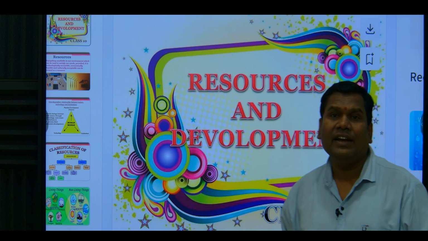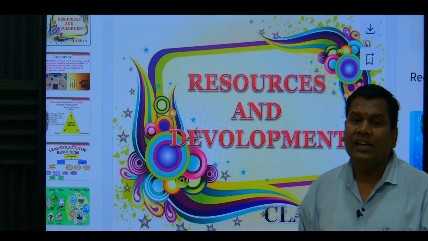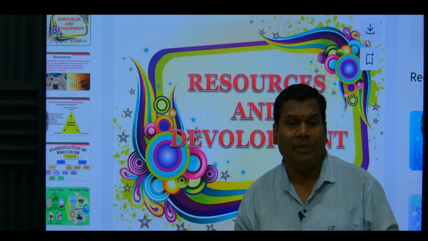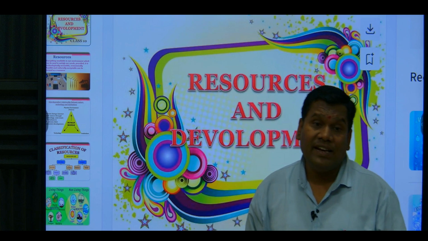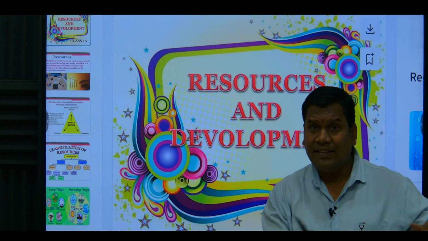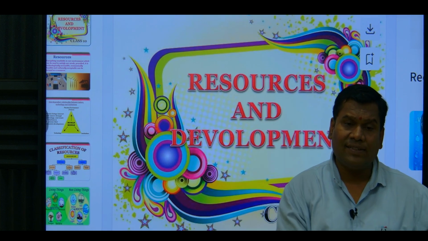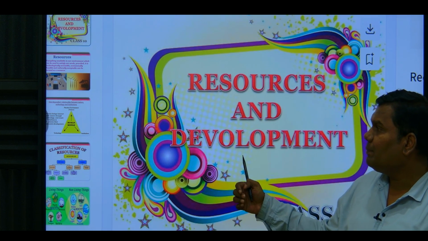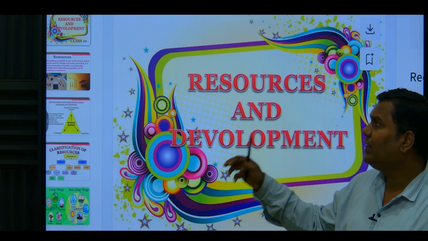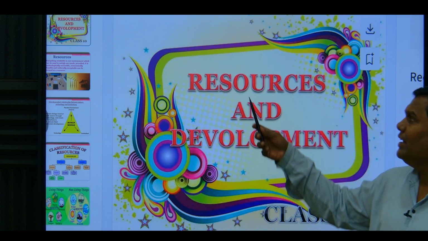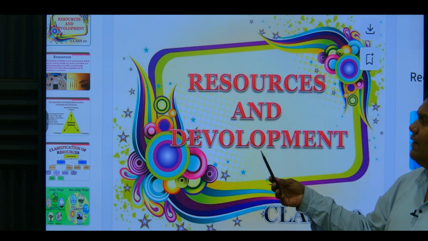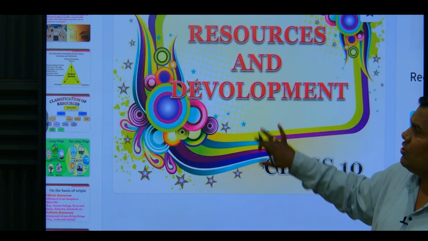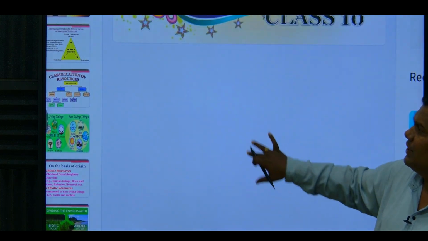And next, important things we have to attack are black marketing, smuggling, corruption, and terrorism. If these bad things are removed and the problems are solved, then there will be development of the nation. Okay, so we have learned the meaning of resources and development. The next topic, let us learn the second one.